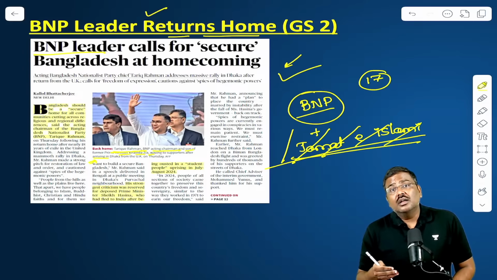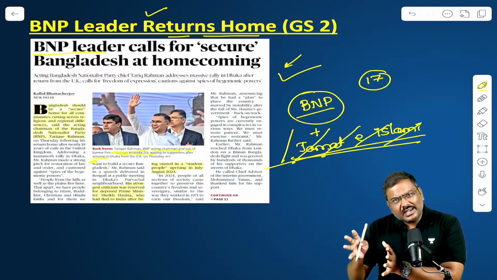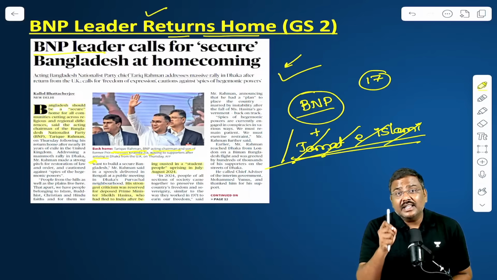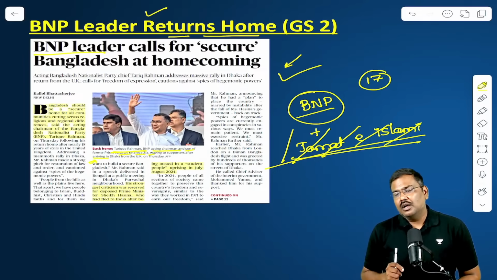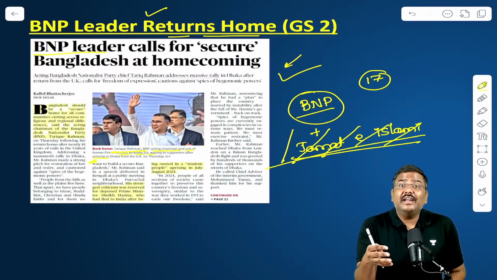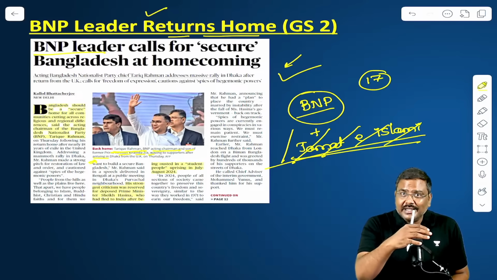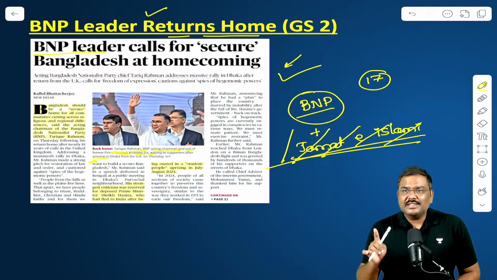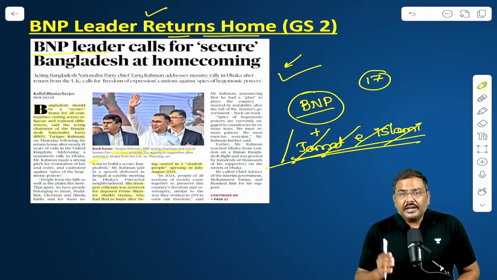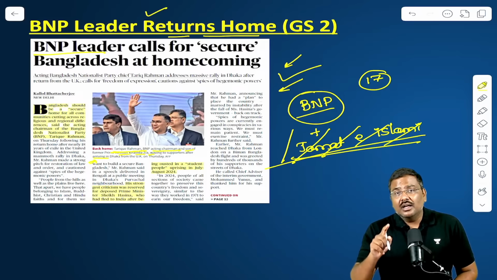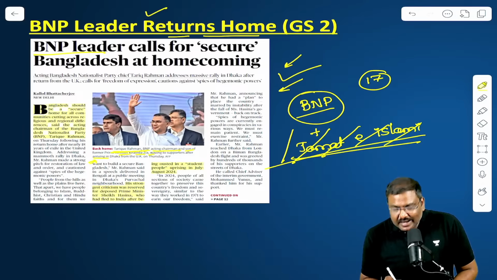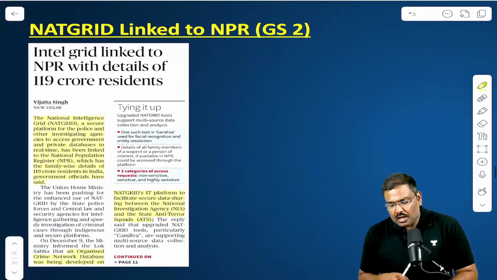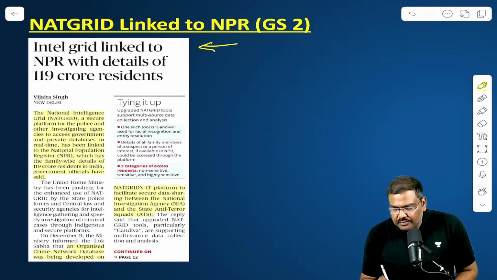And second one, as of now, despite all that is happening in Bangladesh, no highest leadership within the BNP has criticized policies of government of India, or has stated anything against India as of now. Whereas if you look at the caretaker government, anything that happens in Bangladesh, they basically point the fingers towards India and say India is responsible for it. So these are some of the things that you need to keep in mind in the context of Mr. Tariq Rahman returning to Bangladesh after exile of 17 years. Done?